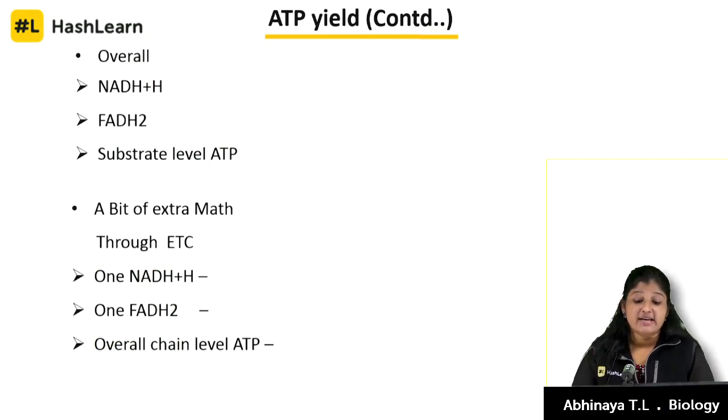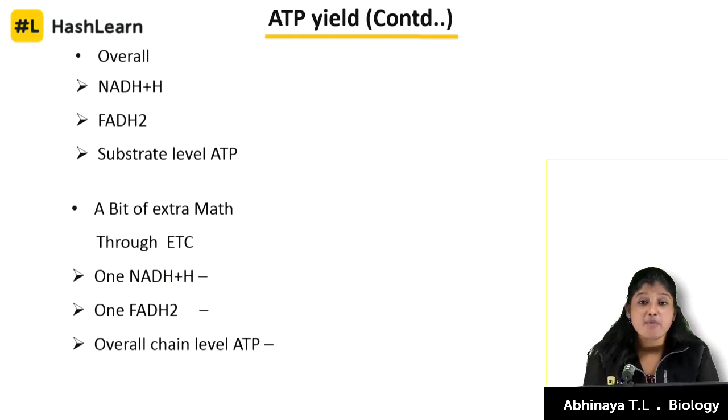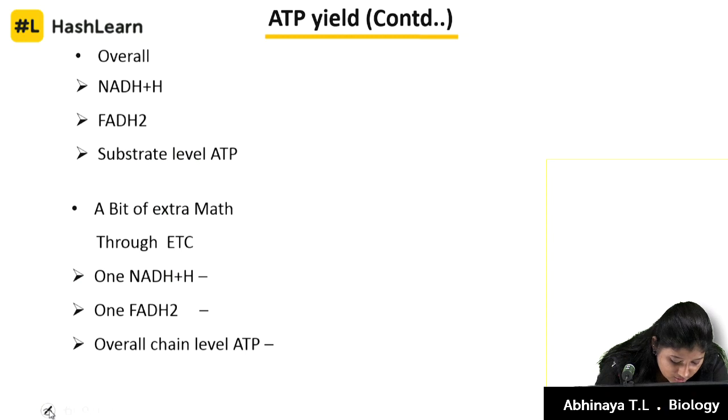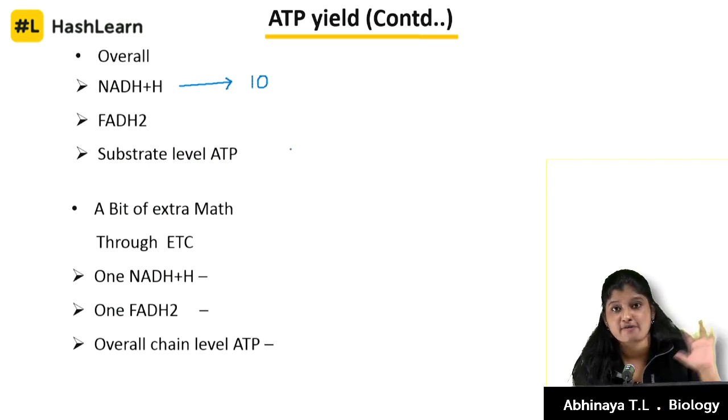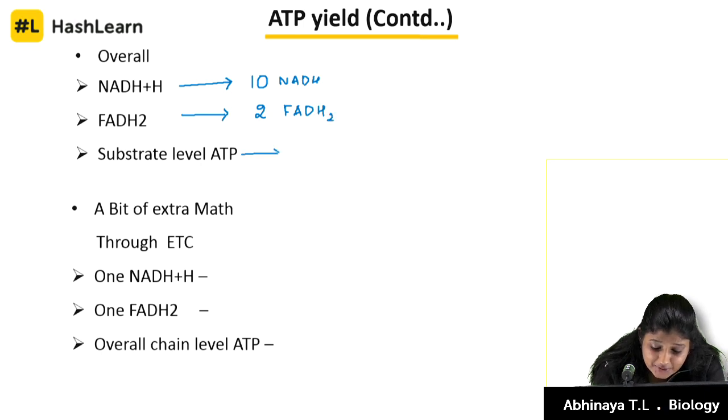Yes, my friends, we are here at the ATP yield. Now, based on this, we are going to tally our respiration. Overall, we just now wrote that there are 10 molecules of NADH formed at the end of respiration completely after Krebs cycle, and 2 molecules of FADH2 formed. Let me write it here again so that we don't get confused. At substrate level there are 4 molecules of ATP formed.